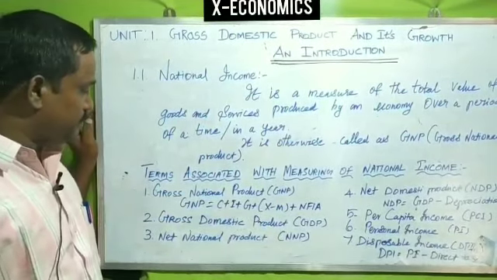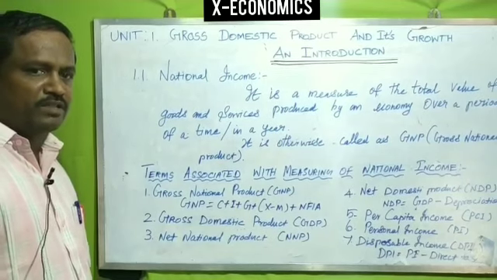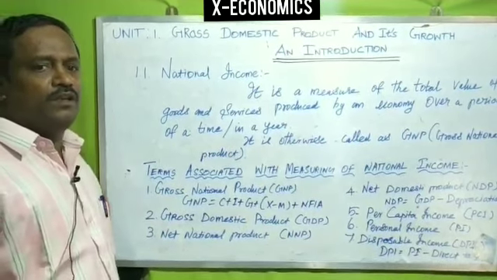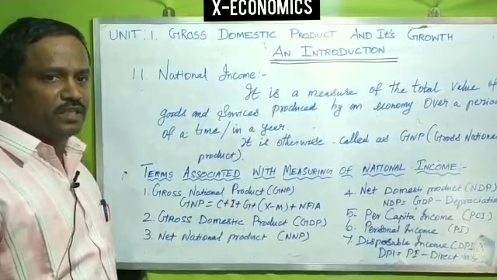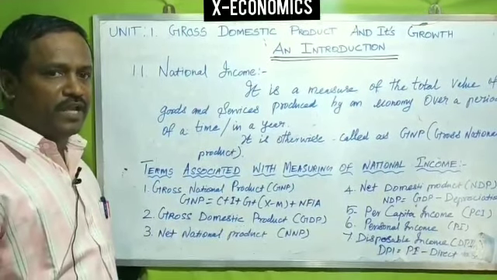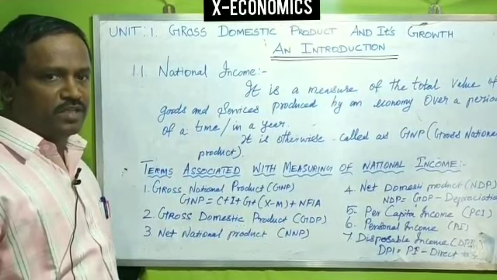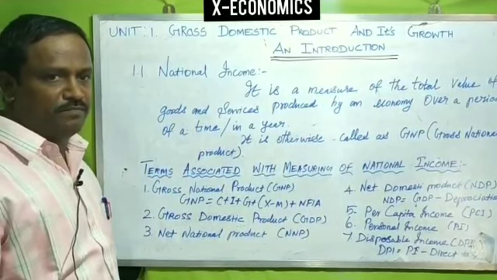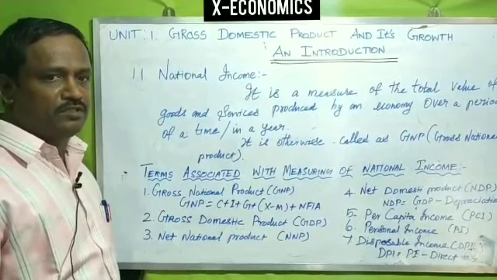The first point we are going to see is gross national product, GNP. What do you mean by gross national product? Gross national product is the total value of goods and services produced and income received in a year by domestic residents of a country. It includes profits earned from capital.